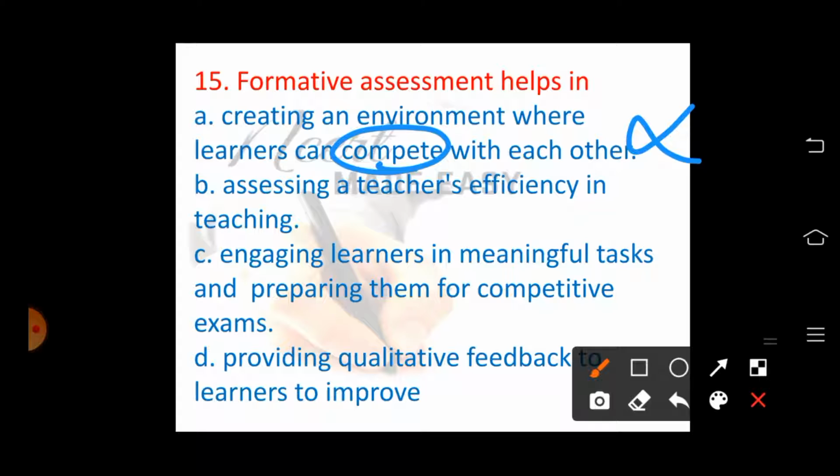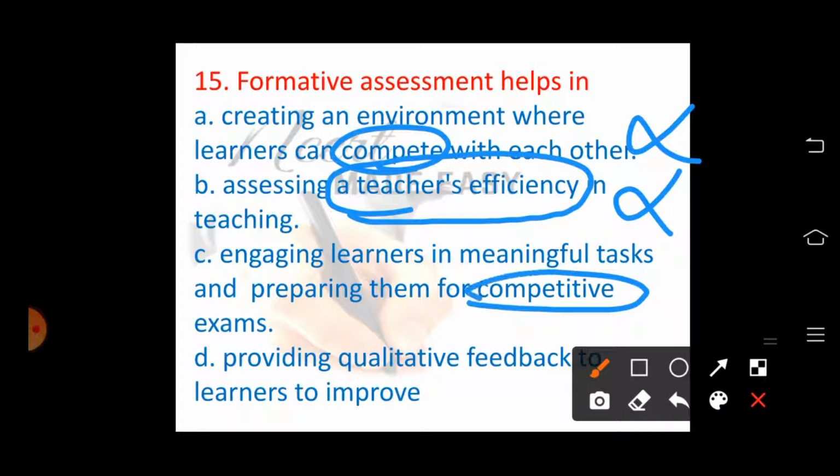Assessing a teacher's efficiency in the teaching, it is not particularly for testing the efficiency of the teacher, and this is the wrong one. Engaging learners in meaningful tasks and preparing them for competitive exams. Our aim of assessment is not for preparing the competitive exams, but our aim of giving the formative assessment is providing qualitative feedback to the learners to improve.